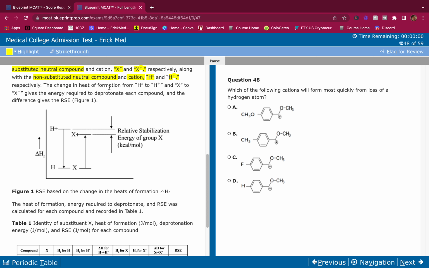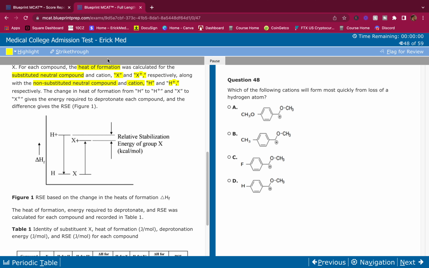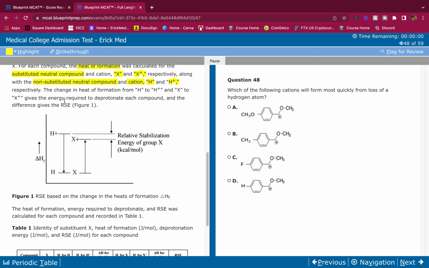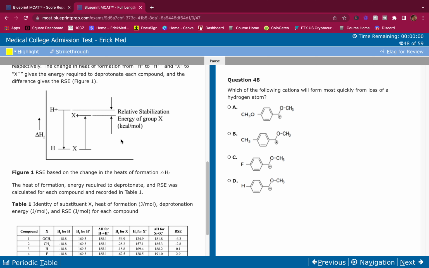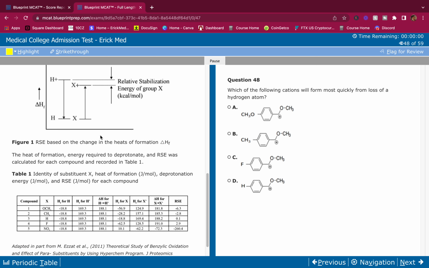The change in heat of formation from H to H plus, from the non-substituted to the cation, and X to X plus from the substituted to the cation, gives the energy required to deprotonate each compound. And the difference gives the RSE. So the RSE is that difference. Then they give us a figure here, RSE based on the change in the heat of formation.